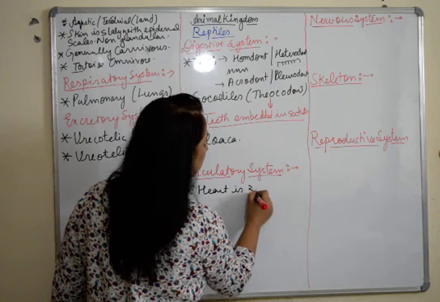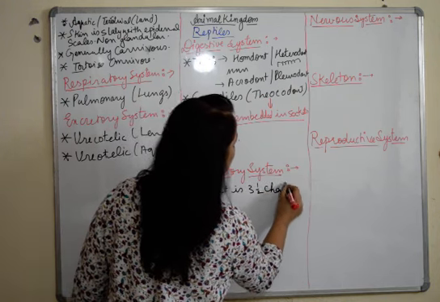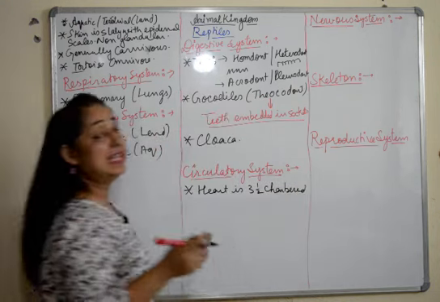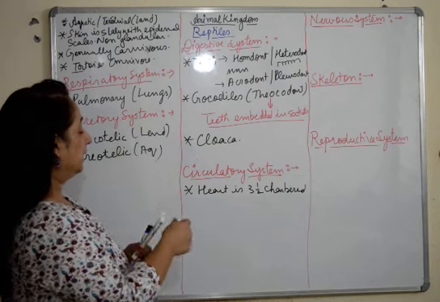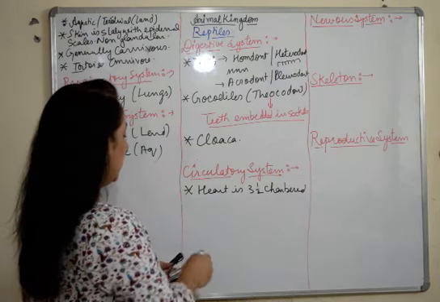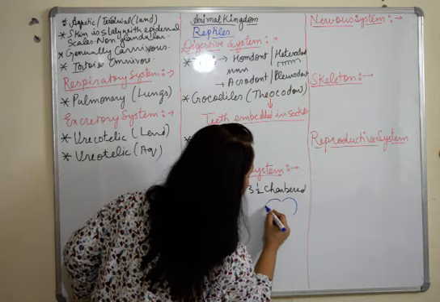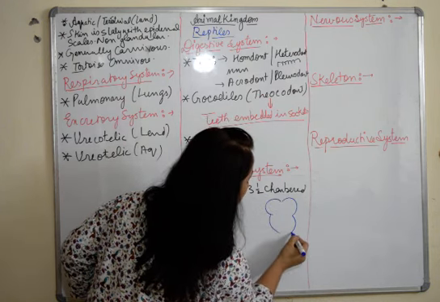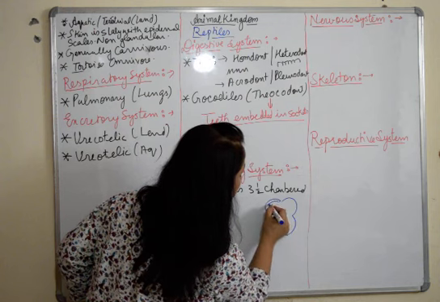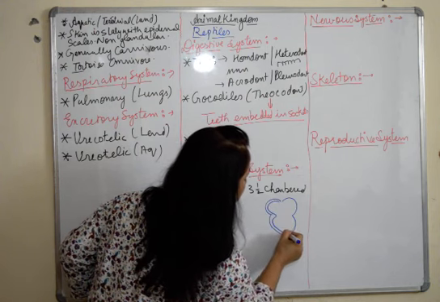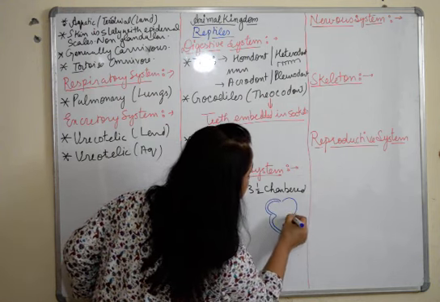Heart is 3.5 chambered. Now what does this 3.5 mean? 3.5 means that in this structure of the heart, the ventricles are incompletely divided.